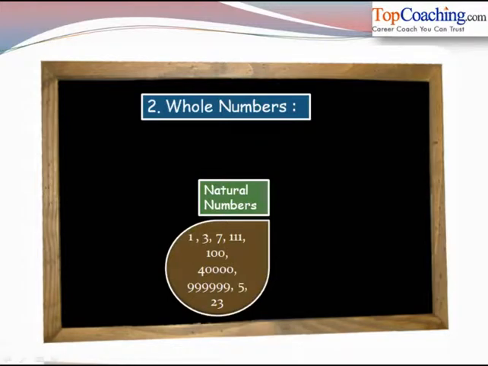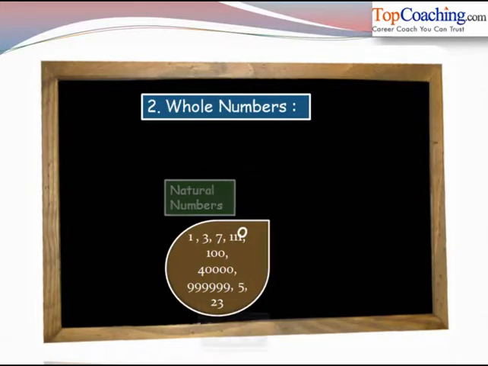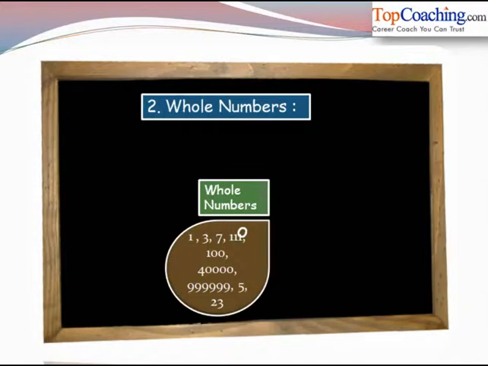Let us say that this is a bag and it consists of all the natural numbers 1, 3, 7, 111, 100, 40,000, 9,99,999, 523 and so on, all the natural numbers. Now what happens is, if we add a 0 to this bag, then this bag becomes a set of whole numbers. Thus whole numbers are nothing but natural numbers plus the element 0. So this bag consists of the whole numbers.